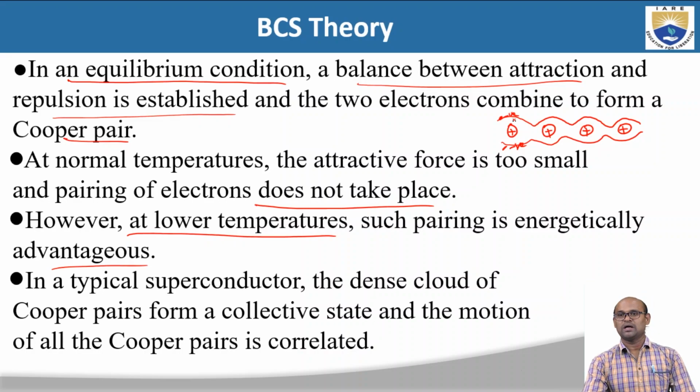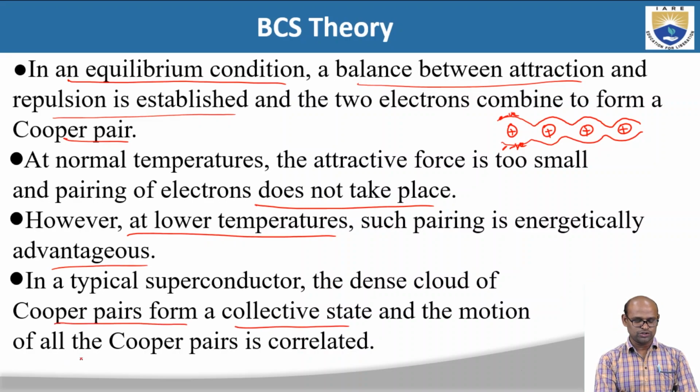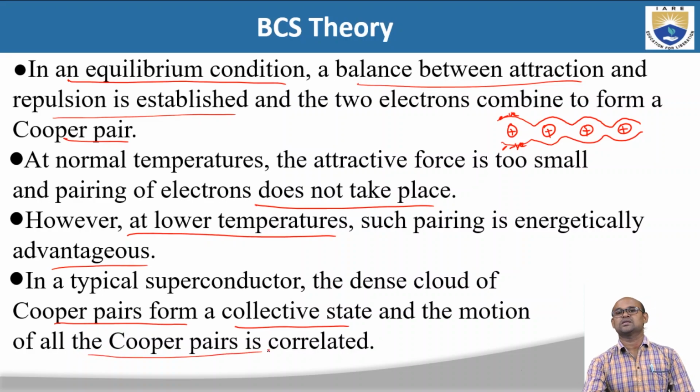In a typical superconductor, the dense cloud of Cooper pairs forms a collective state, and the motion of all the Cooper pairs is correlated. This is how a single Cooper pair forms, right? There are many electrons and many lattice rows, so there can be many Cooper pairs.